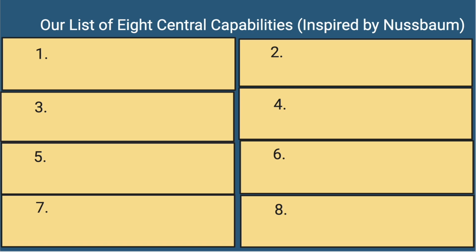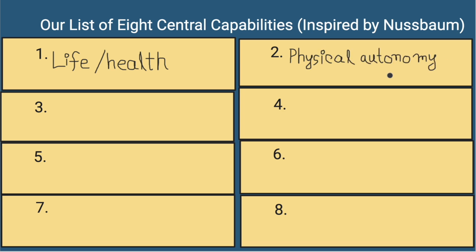Inspired by Nussbaum's list, we developed our own list of 8 capabilities that we believe are fundamental to assessing poverty. First off, life and health. Examples of metrics could be child and maternal mortality rates and access to emergency health care. Originally, Nussbaum had life and health as separate capabilities, but we argue that for a prolonged life, you need proper nutrition and access to proper health care, which are included under the health domain. Next, we have physical autonomy or safety. Examples are crime rates or general population surveys on people's perception of their safety.